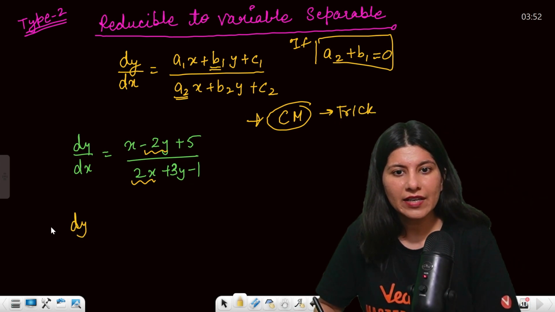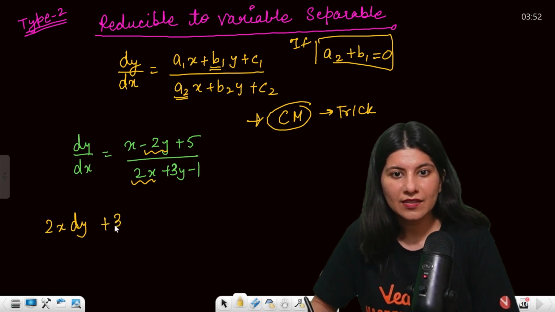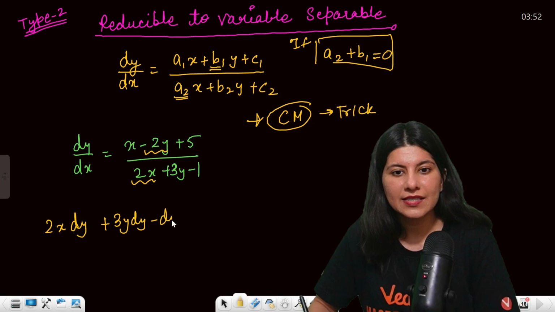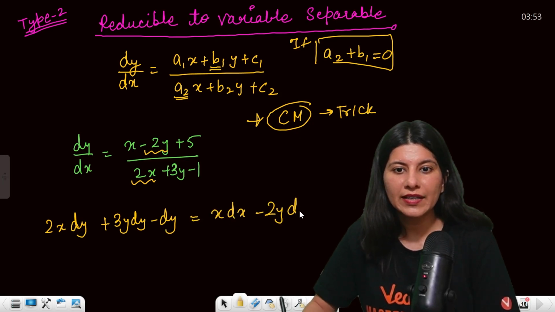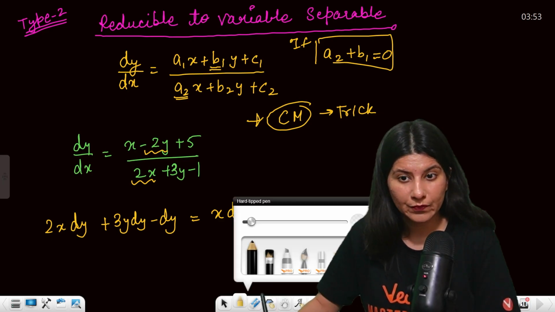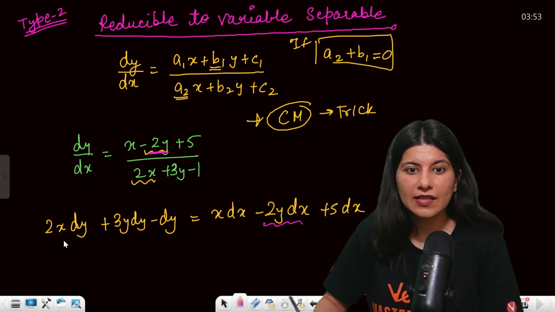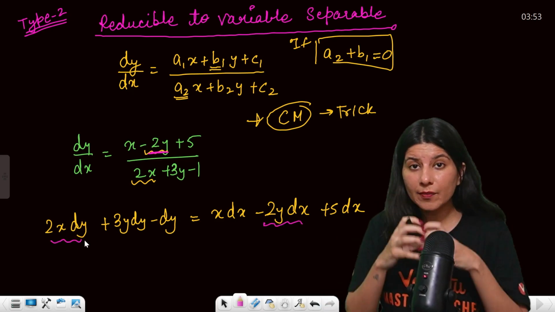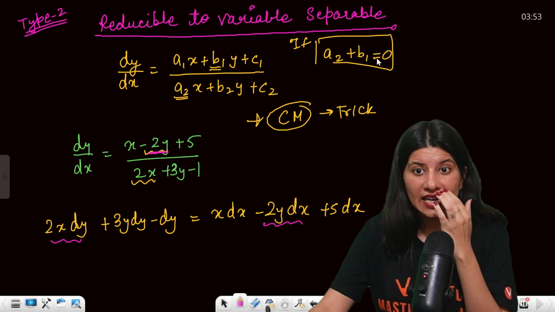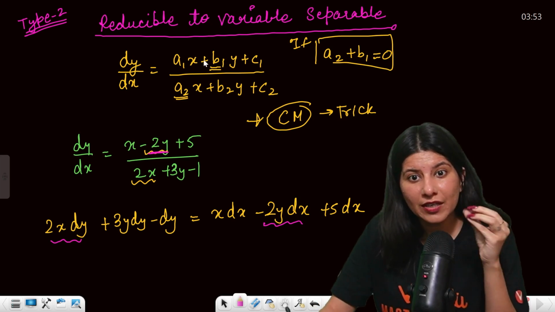So this is going to become 2x dy plus 3y dy minus dy is equal to x dx minus 2y dx plus 5 dx. Now understand, very important. Minus 2y dx, where is that? These two should be clubbed together because we were focusing on a2 and b1.